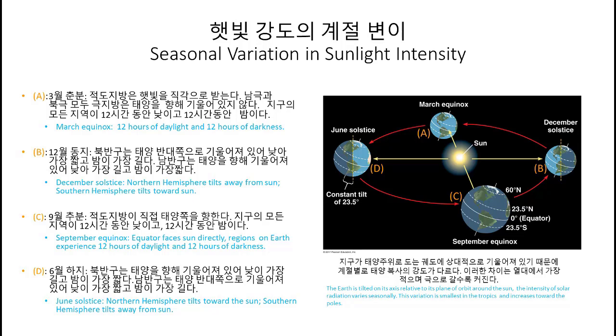At the fall and spring equinoxes in mid-September and mid-March, the axis is pointed neither toward nor away from the Sun, and the northern hemisphere and southern hemisphere receive the same amount of sunlight. Day and night are of equal length at this time. After the equinox, the days begin to get shorter in one hemisphere and longer in the other.